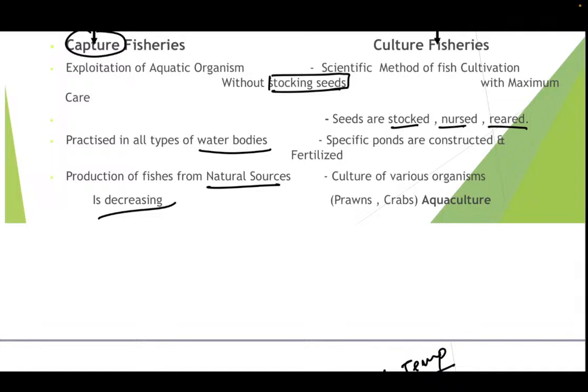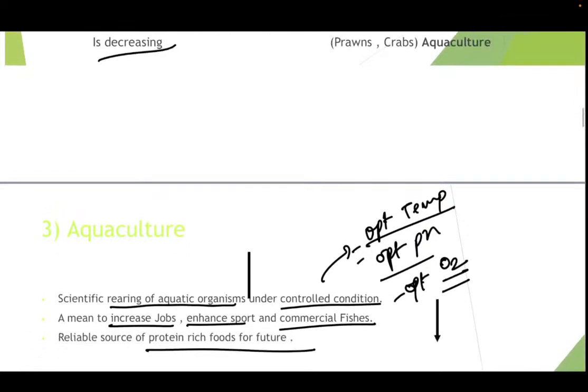We don't know how many fishes are there in that water body, because we are just going and capturing the fish. So we don't know what size of fish we'll be able to capture. That is the reason the yield, the output which we get from here, is not fixed. Sometimes you may capture 100 fishes, sometimes only 20 fishes, and sometimes the species of the fish would also differ. So the production of fishes from natural sources is decreasing because of these various reasons, that small fishes are eaten up by large fishes, and again the large fishes are further eaten by larger fishes. So this is what capture fisheries is. I hope you have understood about capture fisheries and culture fisheries.